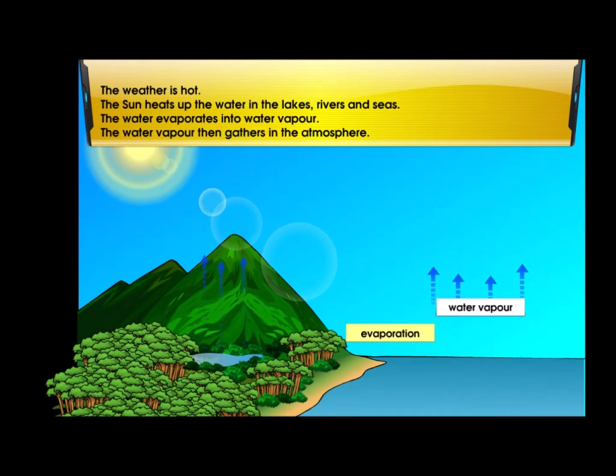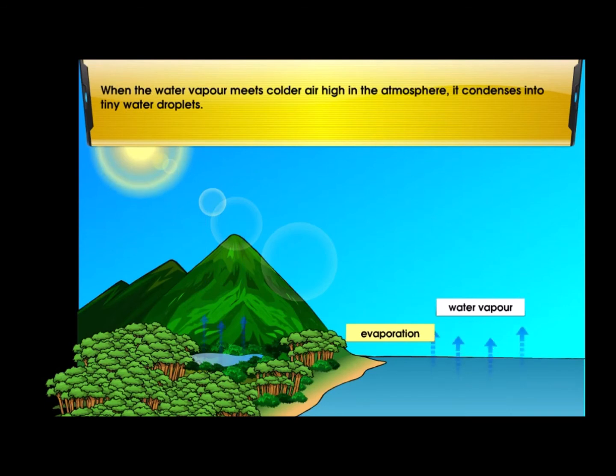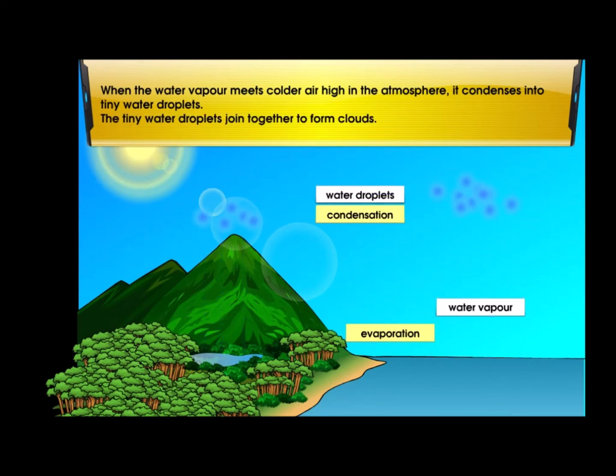The water vapor then gathers in the atmosphere. When the water vapor meets colder air high in the atmosphere, it condenses into tiny water droplets. The tiny water droplets join together to form clouds.